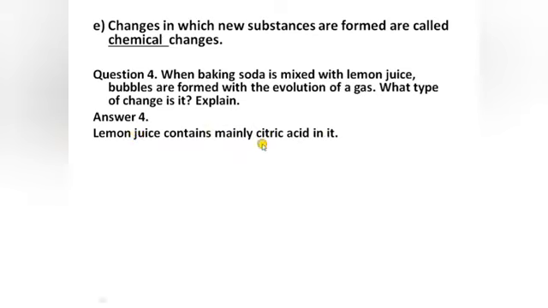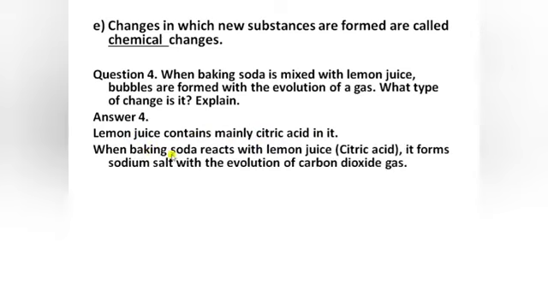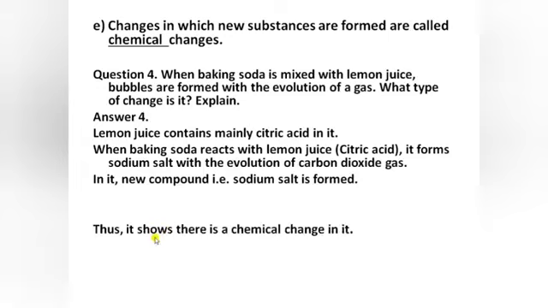When baking soda reacts with the lemon juice, it forms sodium salt with the evolution of carbon dioxide gas. In it, a new compound is formed, that is sodium salt. So it shows there is a chemical change.